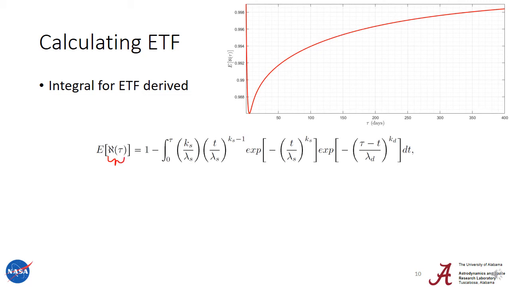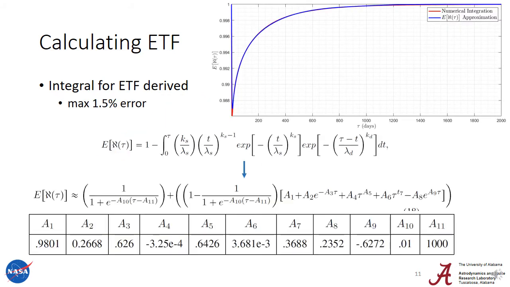We developed an integral for the expectation of aleph, where aleph is a function of tau, which is the time since the last missed thrust event. If you want to know more about how we developed this integral, we write about it in detail in the corresponding paper to this presentation. We can then numerically integrate this function, and we get this curve in the upper right-hand corner. We then chose to fit an 11-term approximation to this integral, and we overlaid it as the blue curve over here. And you can see that it matches up with the red curve, the numerical integration, quite nicely.